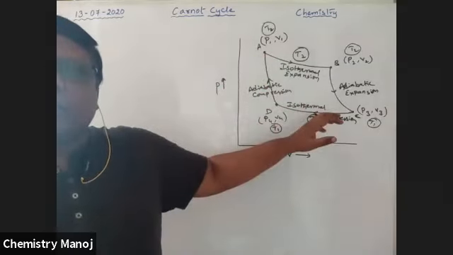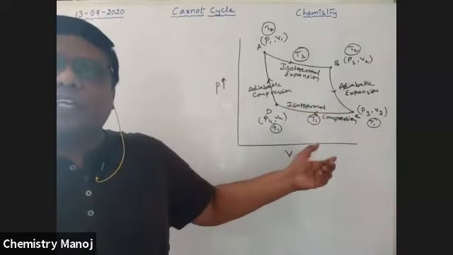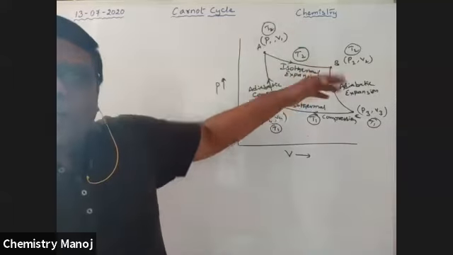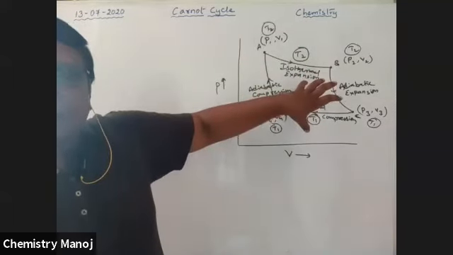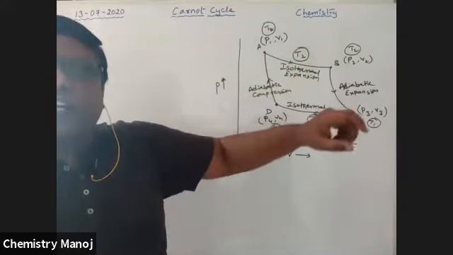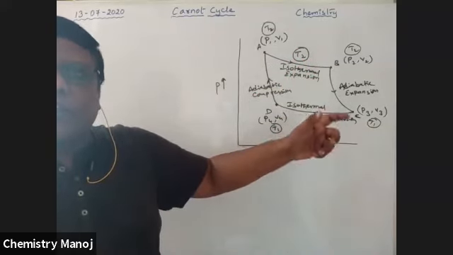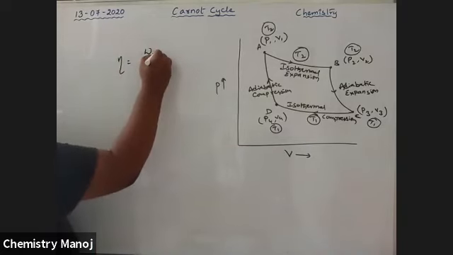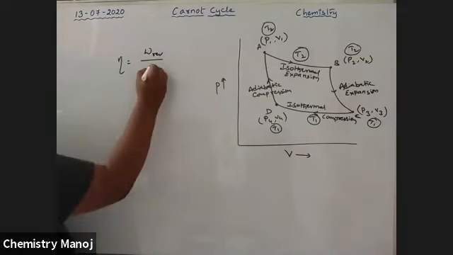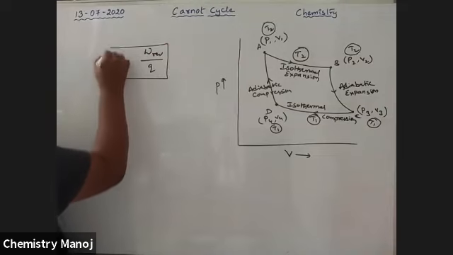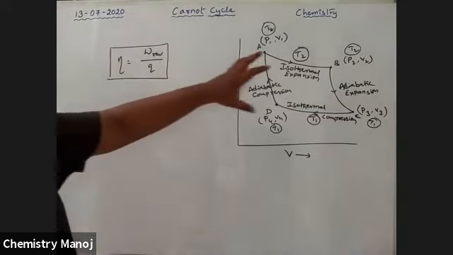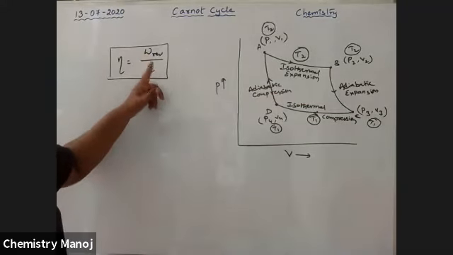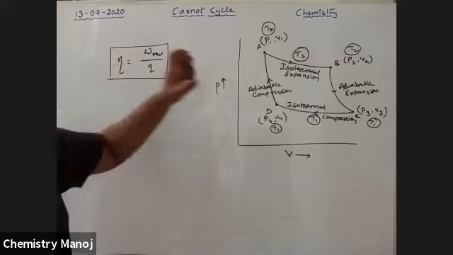So a number of operations are there, and some work is done. I want to calculate how much work is done. Once again, I calculate how much heat is supplied and how much work is done in the cyclic process. The supplied heat is converted into work. So the efficiency of this engine is the reversible work by the heat supplied, W by Q. By using these two, we should calculate the efficiency.